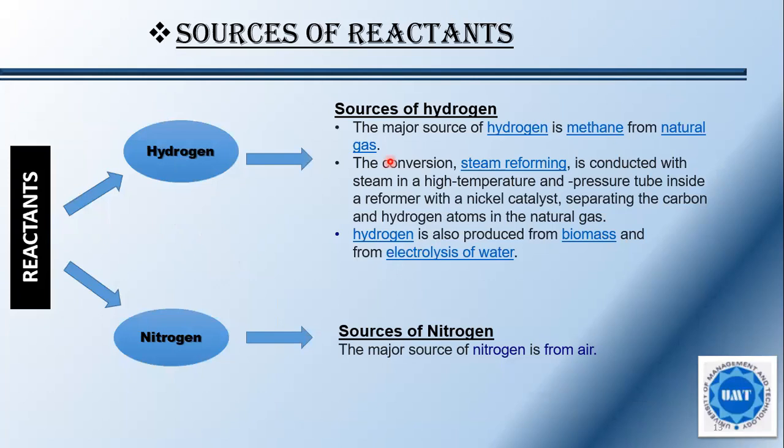Hydrogen and nitrogen are the reactants, and the source of hydrogen is methane, which is basically from natural gas. The conversion, steam reforming, is conducted when steam at high temperature and pressure is passed through a tube inside a reformer with a nickel catalyst, separating the carbon and hydrogen atoms in the natural gas. So this is how we gain the hydrogen. And the major source of the nitrogen is from the air.